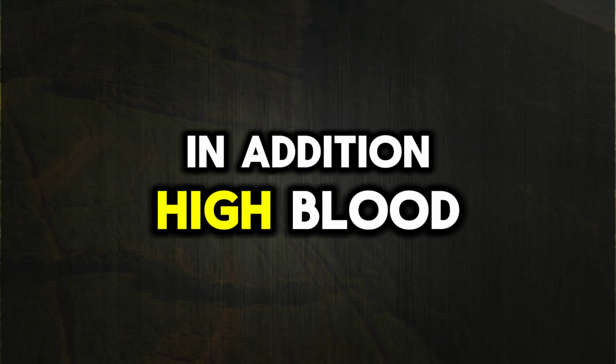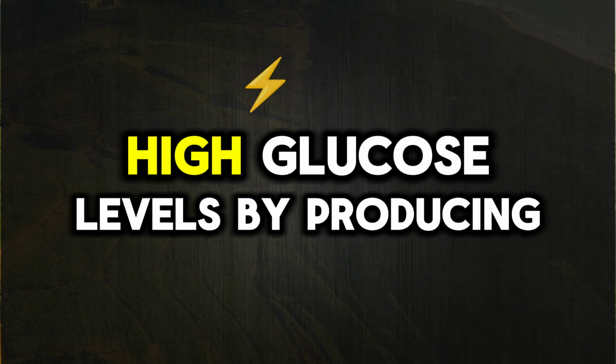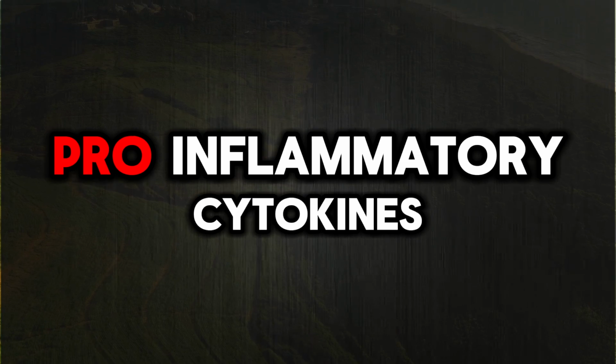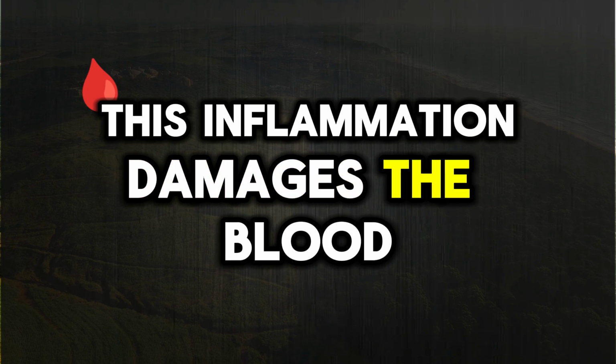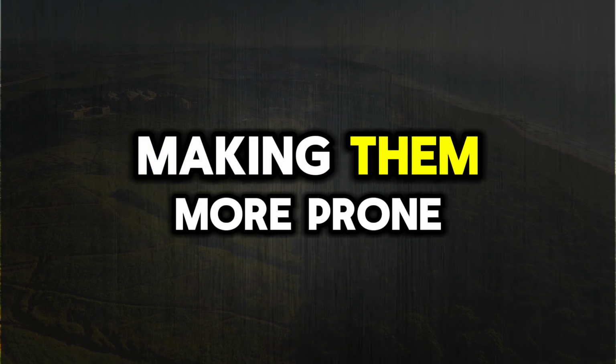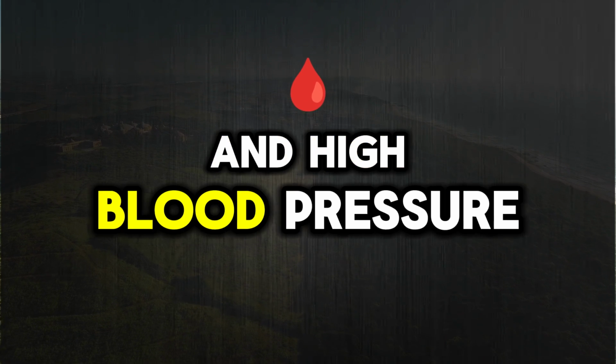In addition, high blood sugar also causes inflammation. The body responds to high glucose levels by producing pro-inflammatory cytokines, which increase inflammation in the blood vessels. This inflammation damages the blood vessel linings, making them more prone to plaque buildup and increasing the risk of heart disease and high blood pressure.